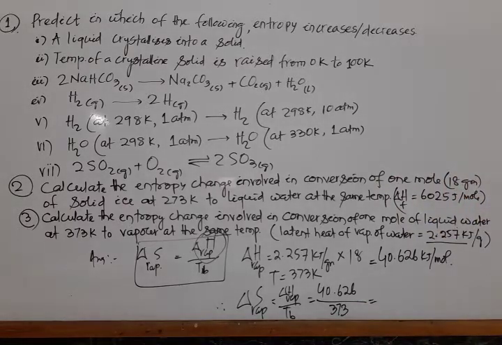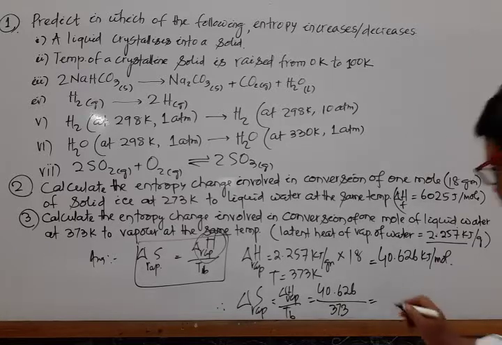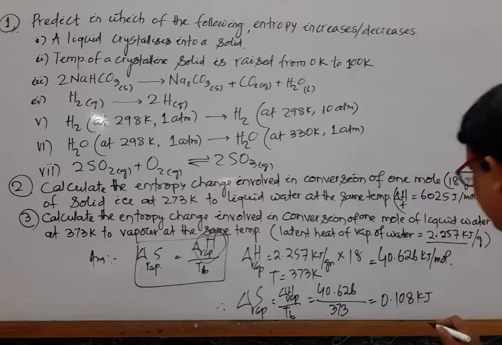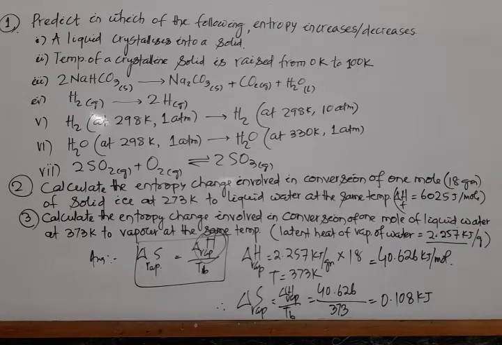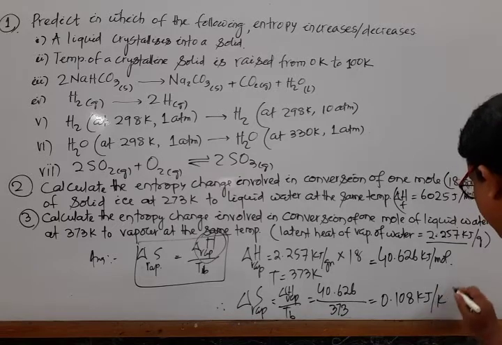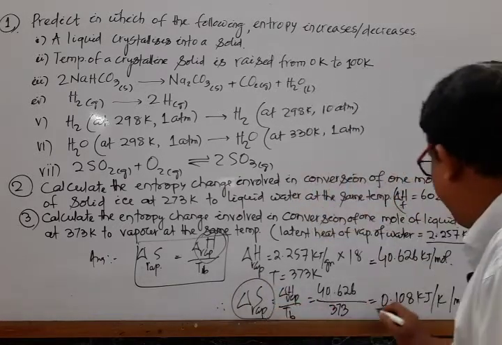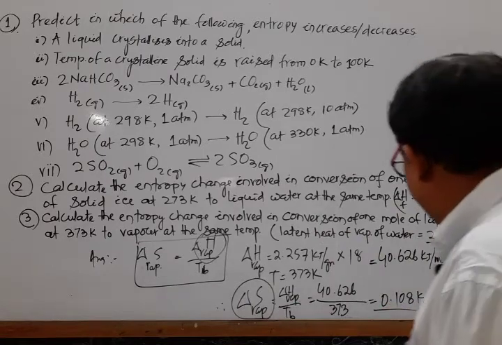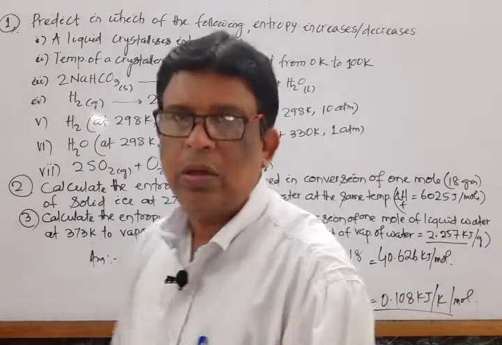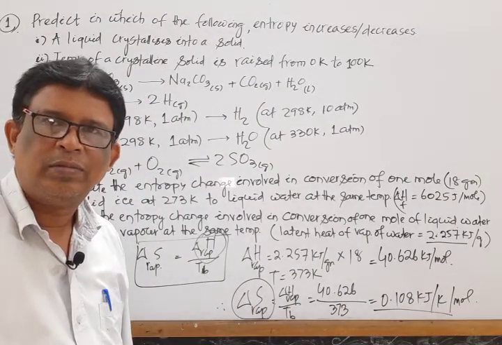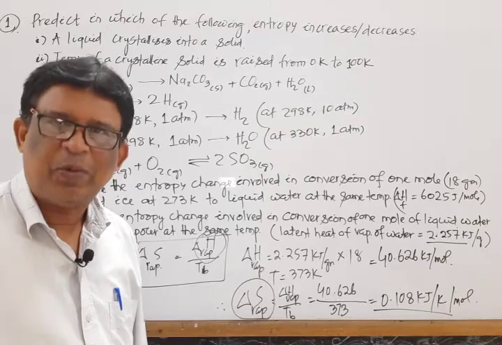If we divide, then the numerical answer is equal to 0.108 kilojoule per Kelvin per mole. So here the entropy change of vaporization is 0.108 kilojoule per Kelvin per mole. Clear? Good. Move to the next one.